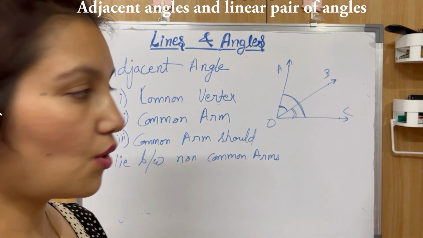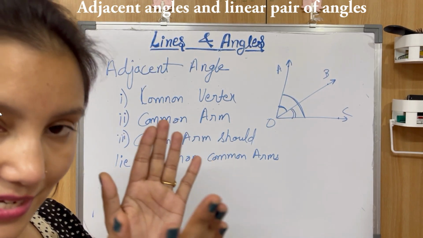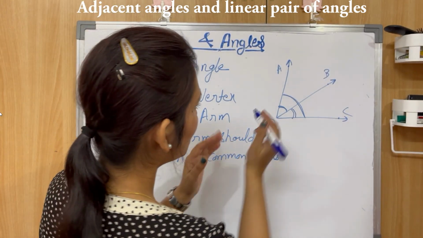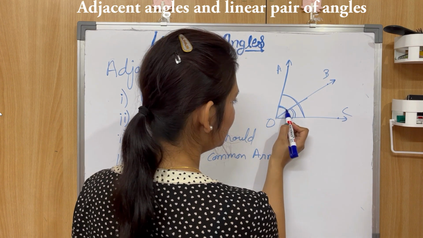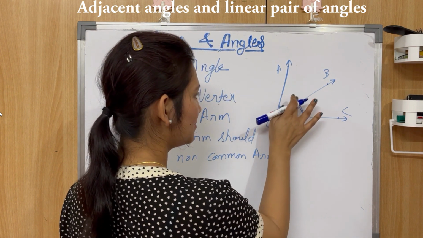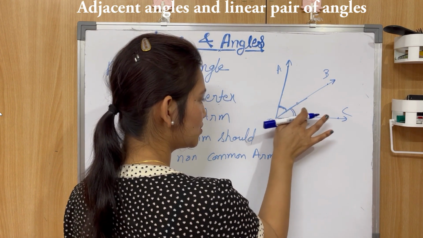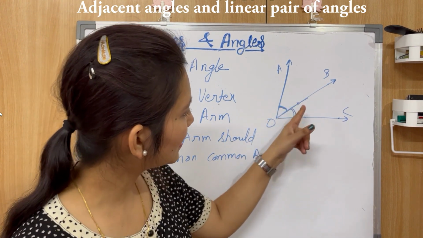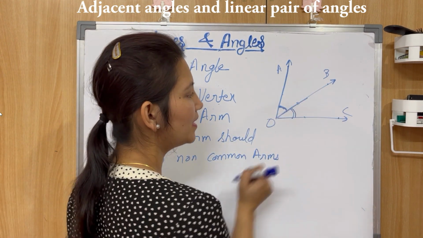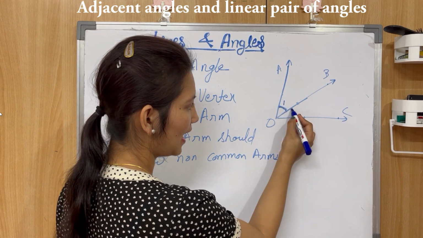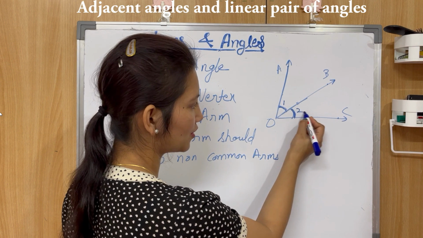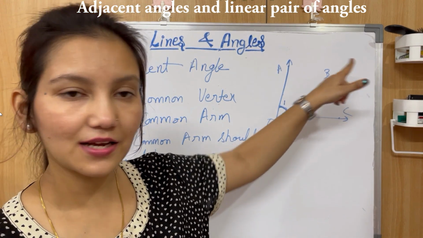Let's see which pair of angles is an adjacent pair. Now let's talk about angle AOB. Let's rub this angle because I'm not talking about it, so it will confuse you. So I'm just talking about this angle and this angle. So angle AOB and angle BOC means I'm talking about angle 1 and angle 2, right? So this angle I'm talking about, angle AOB and angle BOC.